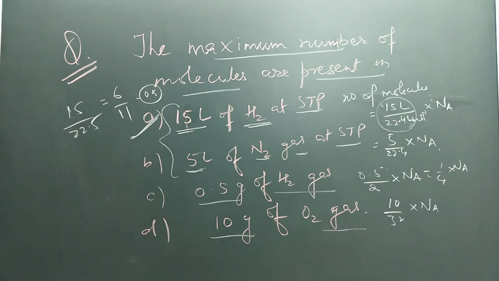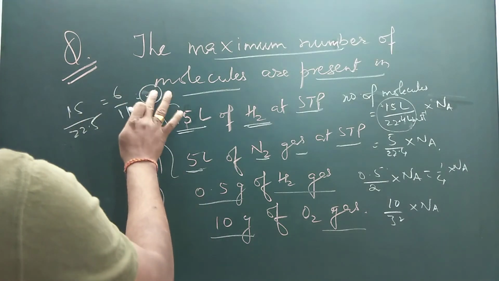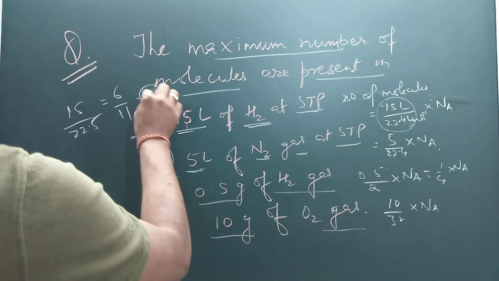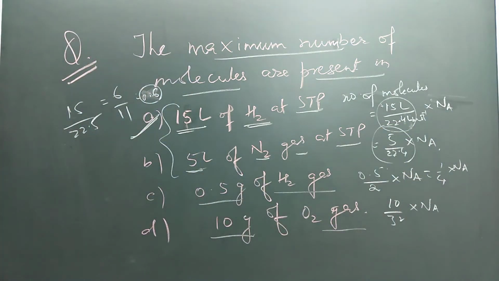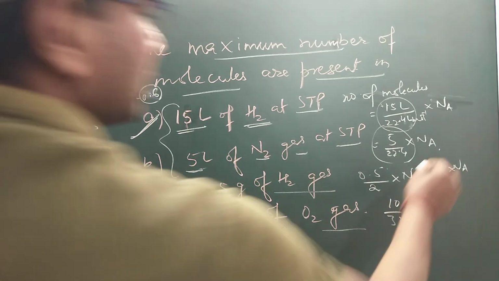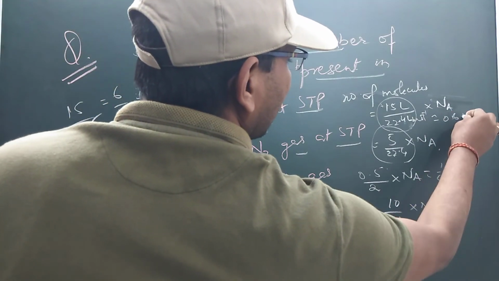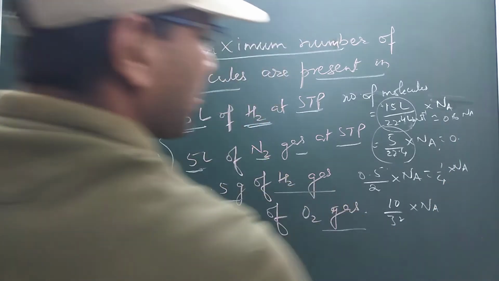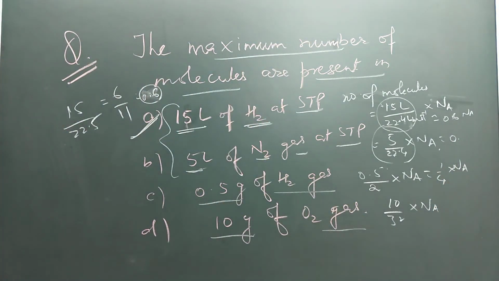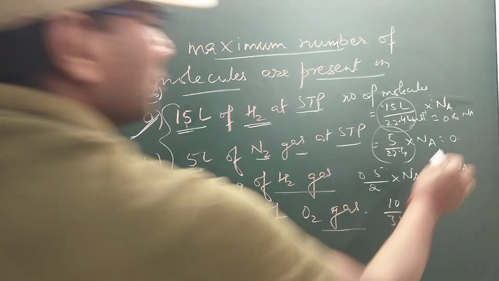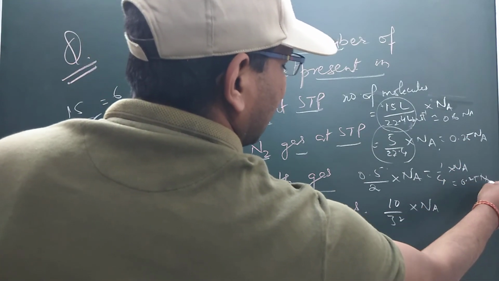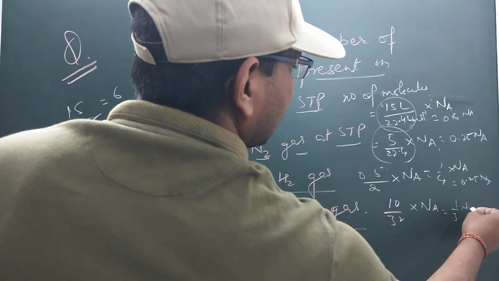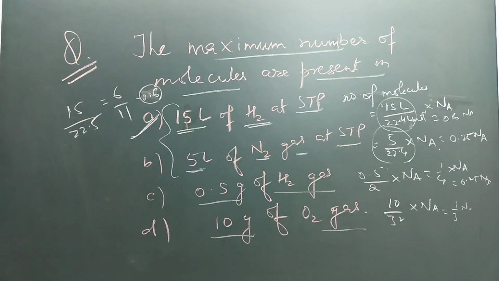So this will be approximately 0.6 into Avogadro number, and this will be 0.25 Na approximately. And the oxygen will be approximately 0.3 into Avogadro number, 1 by 3, that means which will contain the maximum number of molecules.